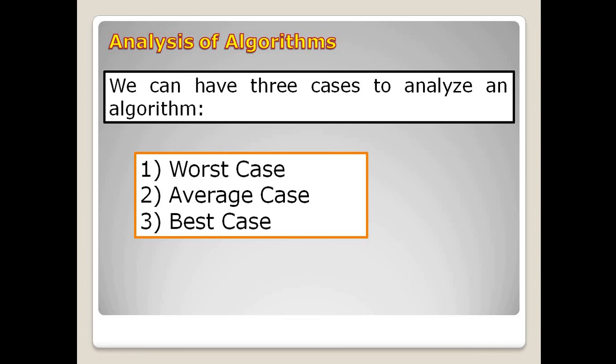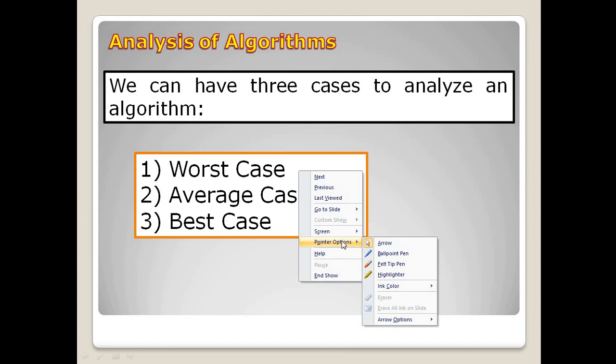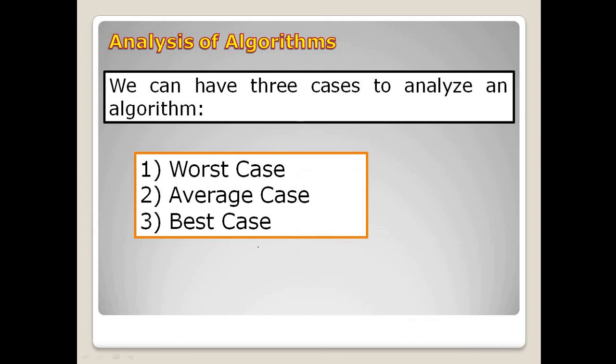Here we can take an example of searching for a key element from a given list. Consider we have the numbers 1, 2, 3, 4, and 5.